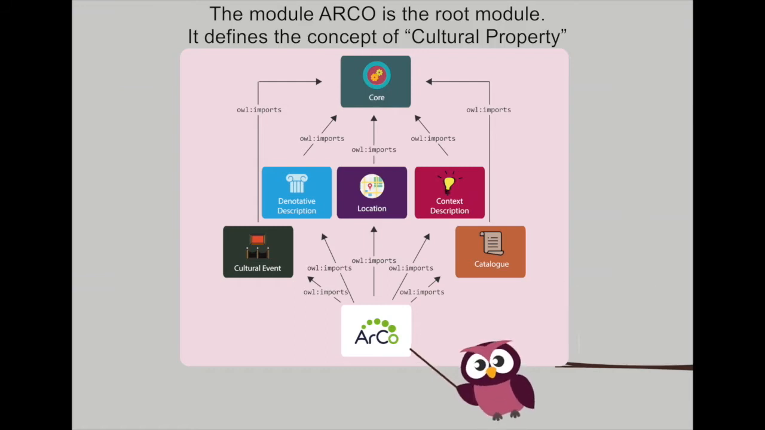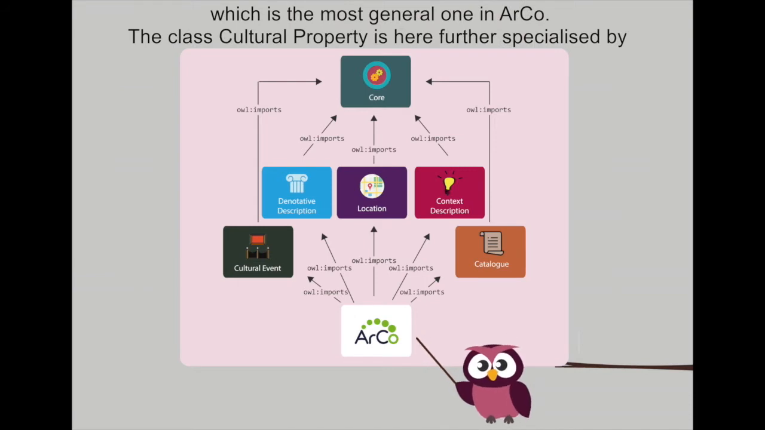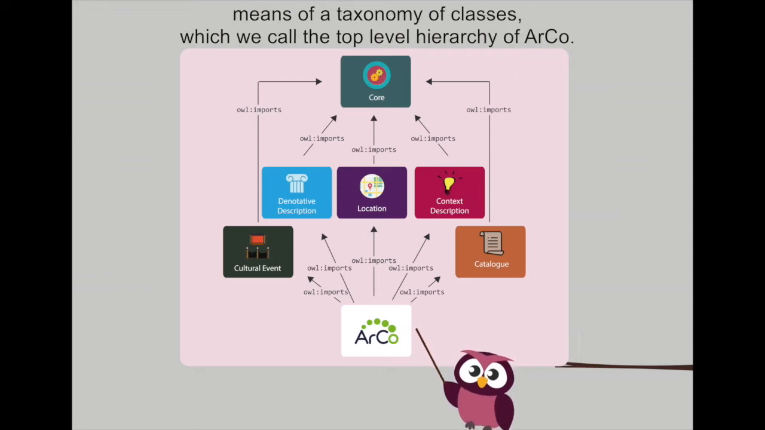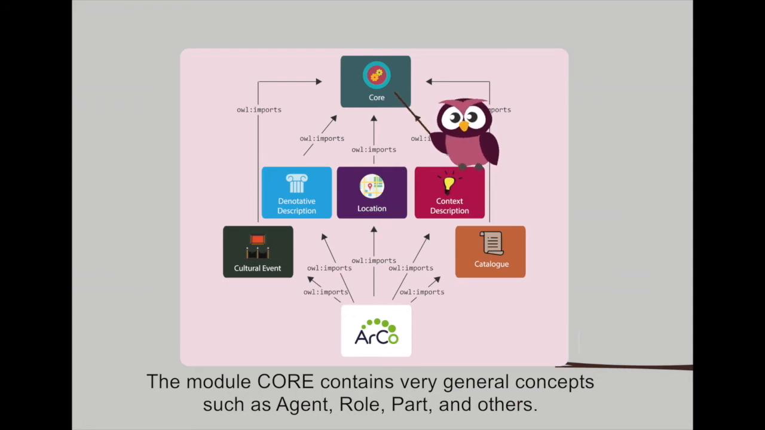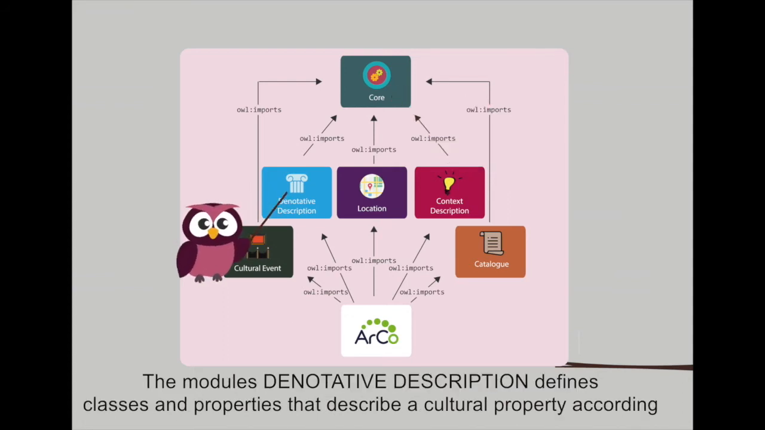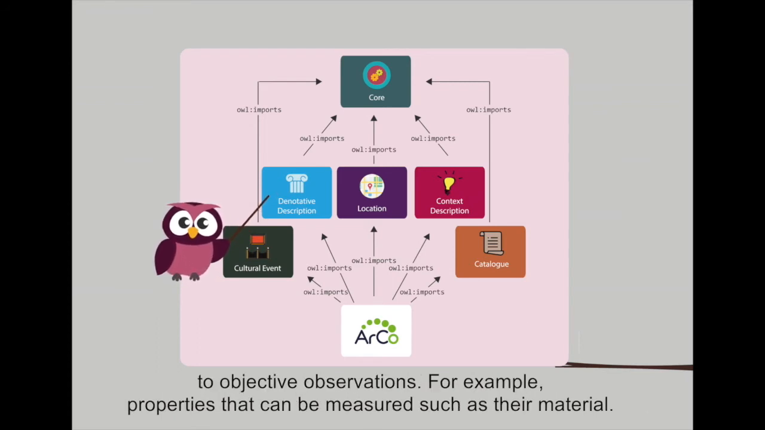The module ArCo is the root module. It defines the concept of cultural property, which is the most general one in ArCo. The class cultural property is here further specialized by means of a taxonomy of classes, which we can call the top-level hierarchy of ArCo. The module core contains very general concepts such as agents, role, part, and others. The module denotative description defines classes and properties that describe a cultural property according to objective observations, for example, properties that can be measured such as their material.